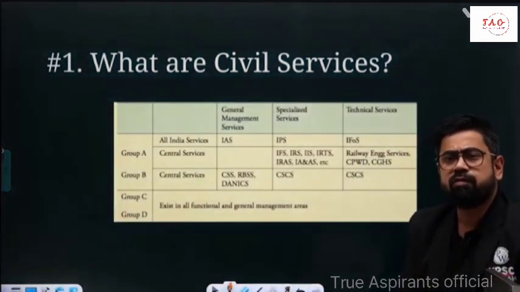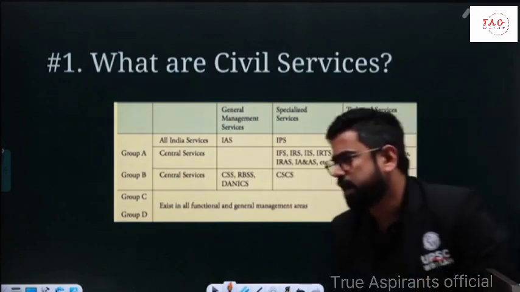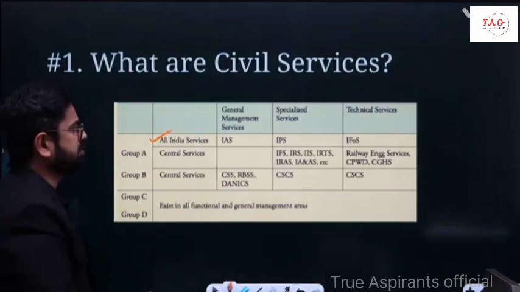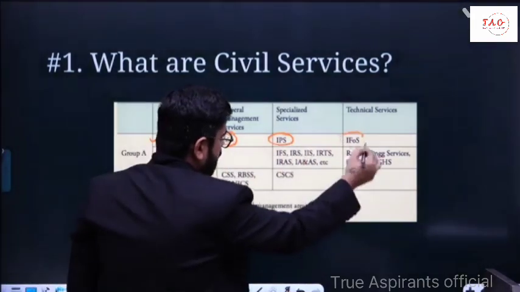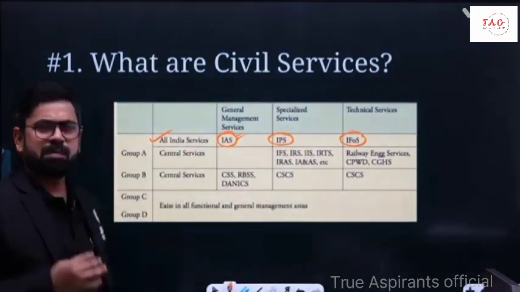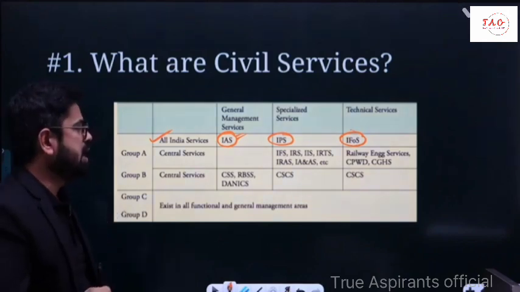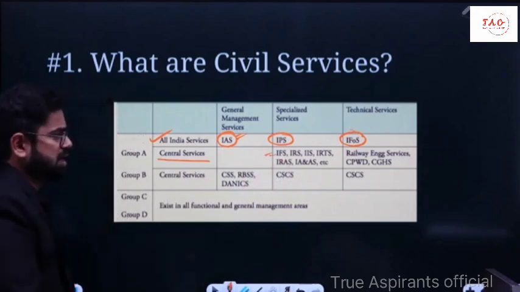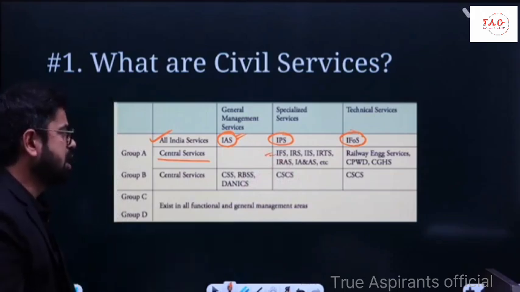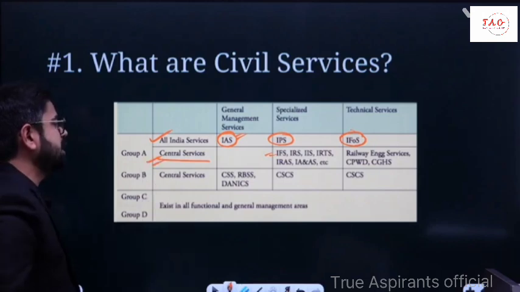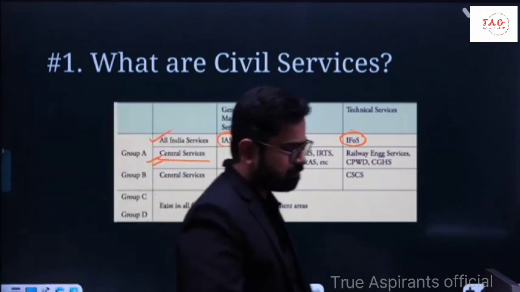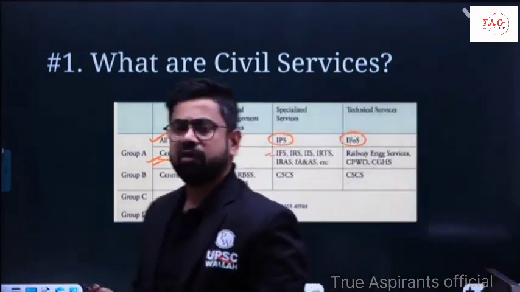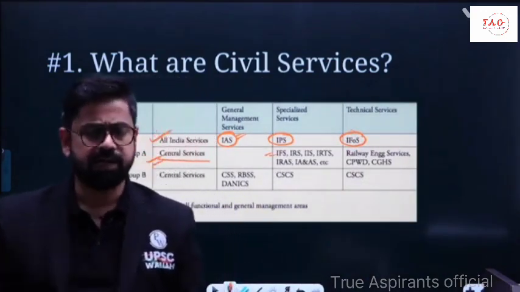We see that civil services are basically of three types. One is all India services. These are the coveted posts, right? IAS, IPS, Indian Forest Service, Indian Administrative Service. Basically people fight for this. IAS, IPS is the most coveted. Others are central services like Indian Foreign Service, Indian Revenue Service, statistical, railway and all. Then there are central services, and there are services in the states as well. So there are a lot of services you can opt for, not necessarily IAS or IPS, but that is something we can understand later as well.